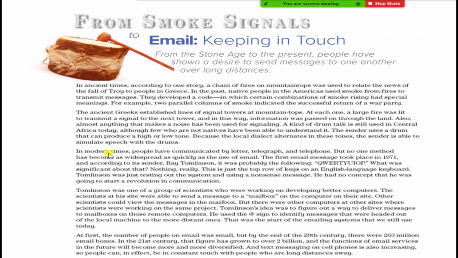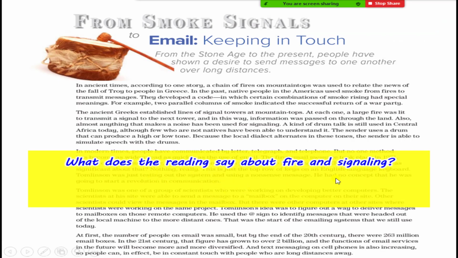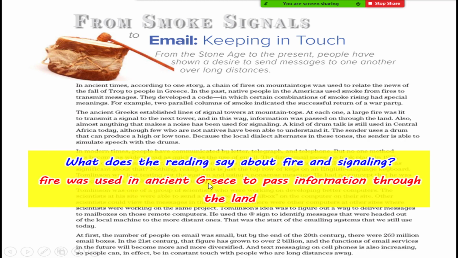Okay. What does the reading say about fire and signaling? Okay, you can find the answer in the first part here. Okay, who can pick up the answer? Okay, Ahmed. The successful return of a war party. Thank you, Ahmed. Fire was used in ancient Greece to pass information through the land. They used it as a means of communication.